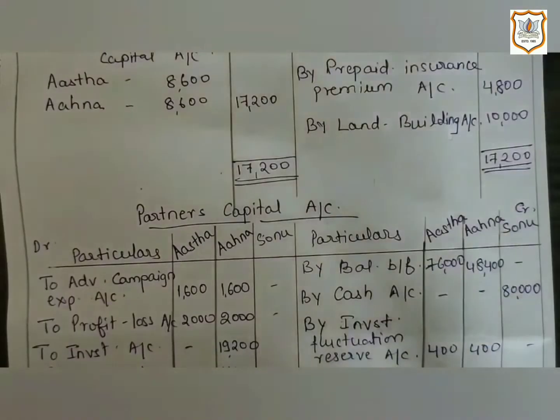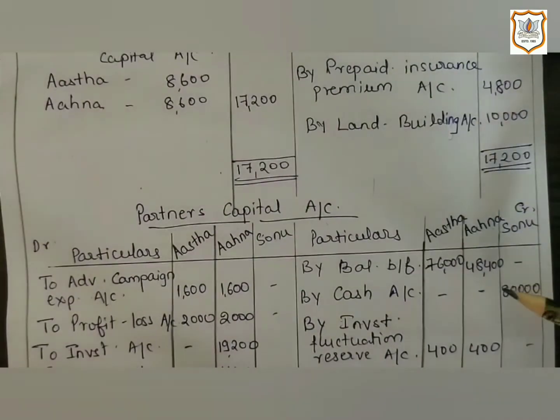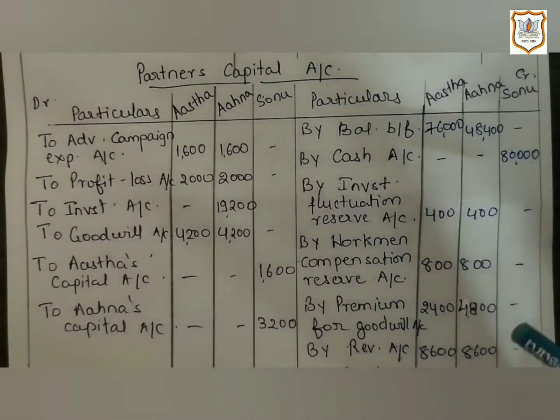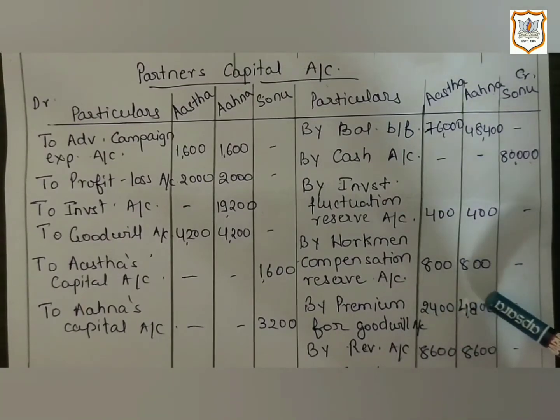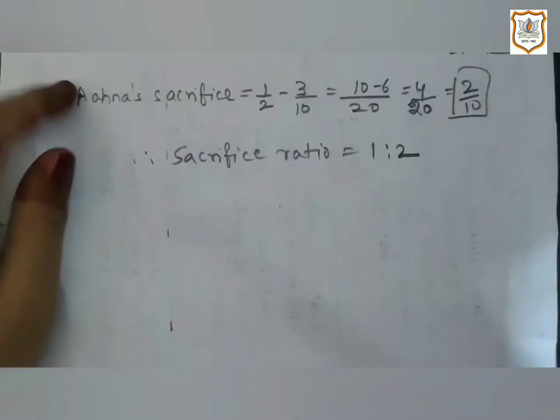Now for the second effect, Sonu's capital account will be credited 80,000, and premium for goodwill will be distributed among all partners in their sacrificing ratio. Here the sacrificing ratio is 1:2 and according to that 7,200 will be distributed as 2,400 and 4,800. Let us see the calculation of sacrifice ratio.